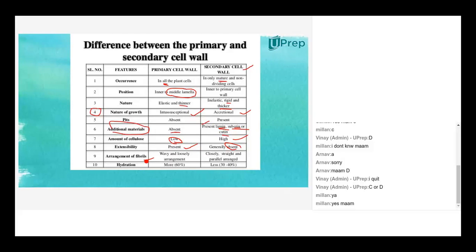Then arrangement of fibrils and hydration, these are the common points. You can observe in the previous slide the loose arrangement of parallel lines of cellulose and all. But there is a parallel arrangement of cellulose and hemicellulose in secondary cell wall. So these are the differences between primary and secondary cell wall.